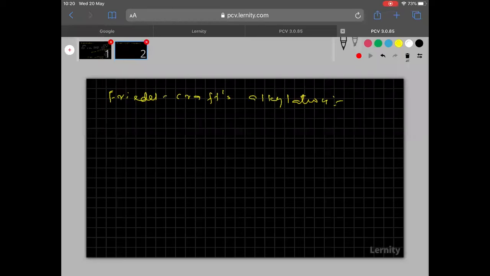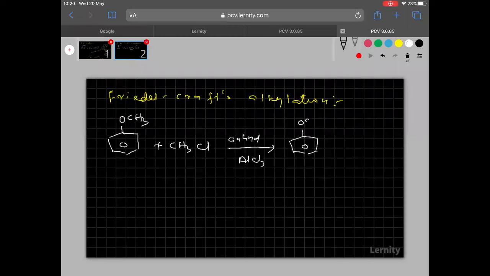Okay. Friedel-Crafts alkylation. So now see clearly, everyone knows Friedel-Crafts alkylation. So this is the anisole. This anisole is treated with CH3Cl in presence of anhydrous AlCl3. Is it clear? So what happened here?